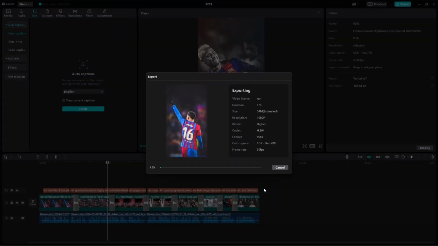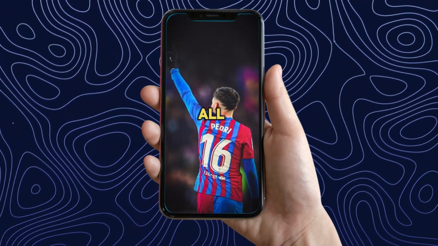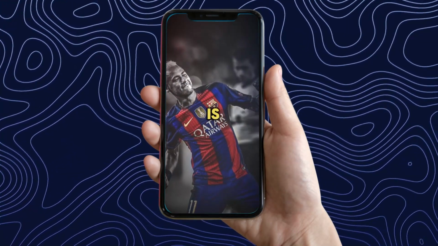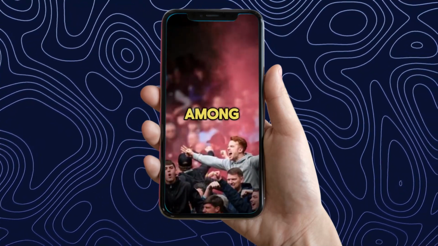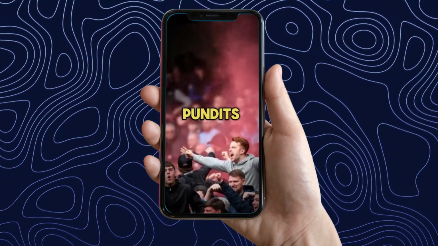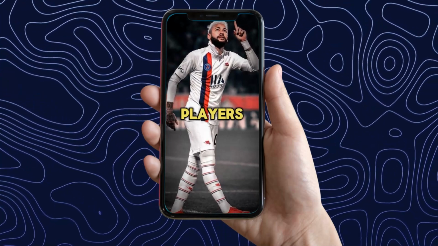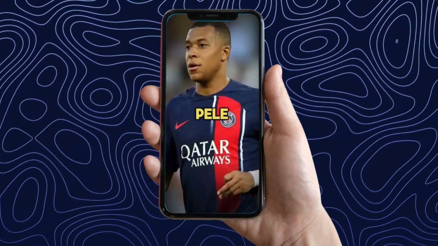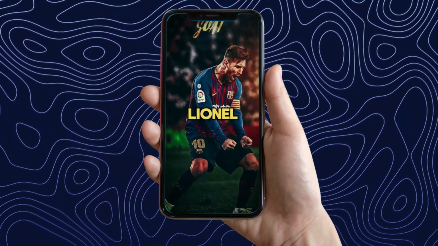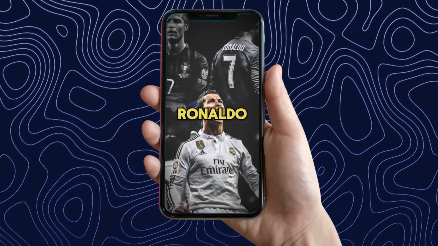The title of the greatest of all time, GOAT in football, is highly subjective and often debated among fans, players, and pundits. Some of the most commonly mentioned players in this discussion include Pelé, Diego Maradona, Lionel Messi, and Cristiano Ronaldo.